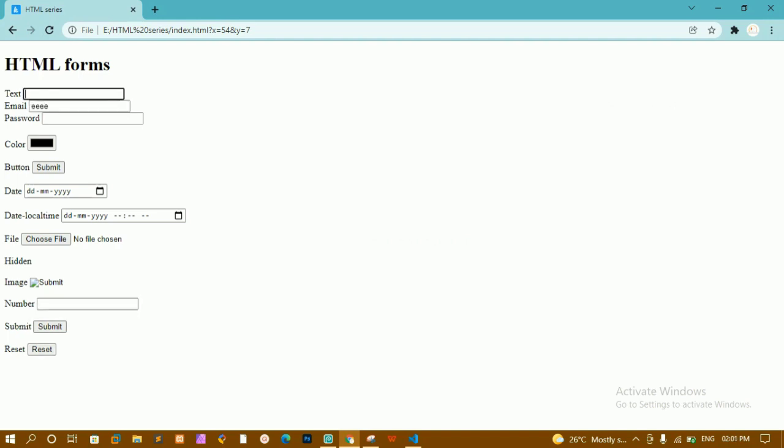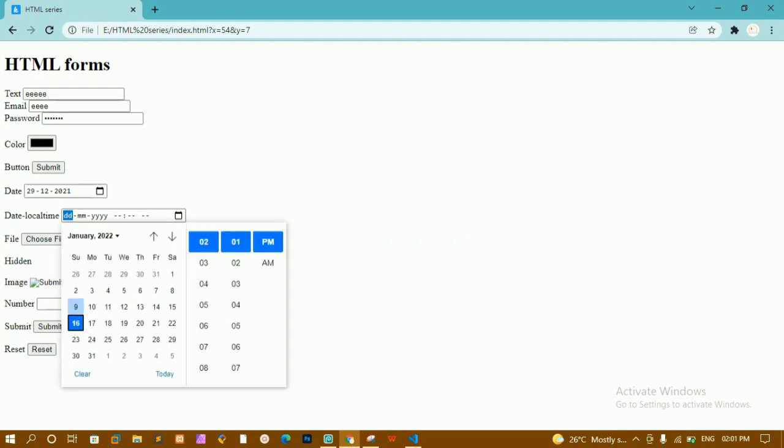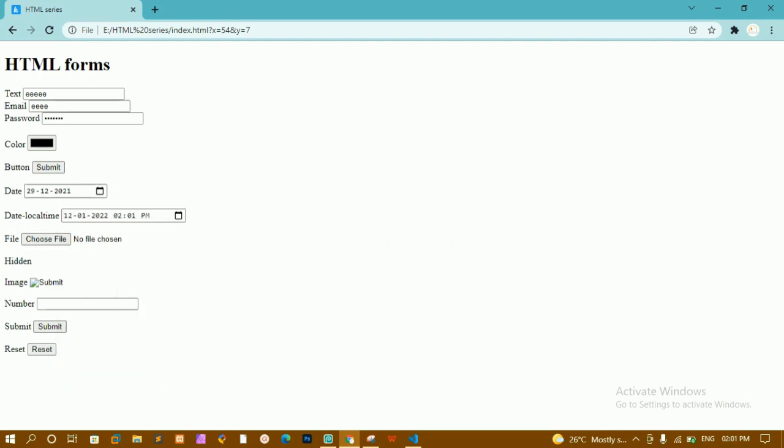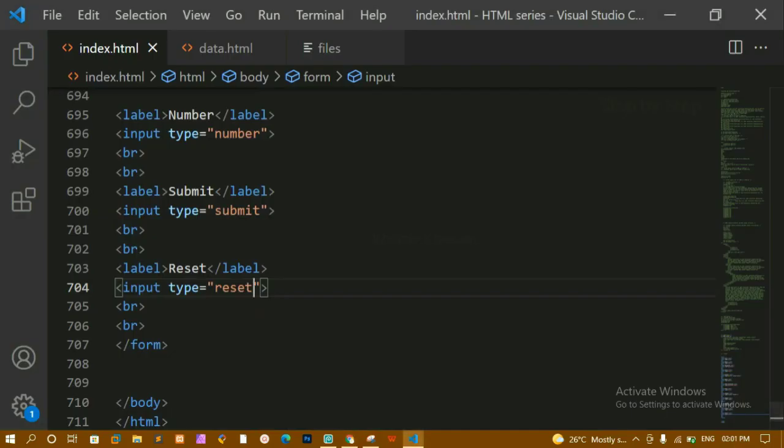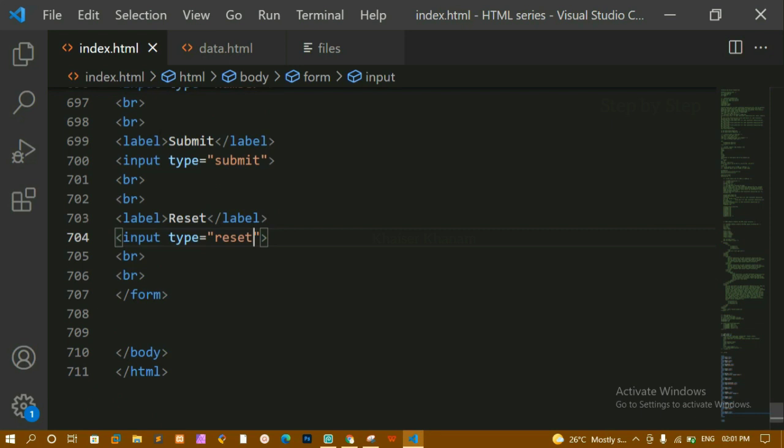Now here I'm just going to write something and here also I'm writing something. Now here I have just selected some random numbers. I'll select one date and also from here I'm going to select this thing. And then finally, whenever I click on reset, you can see all the values are reset. This is how we are going to use reset. Whenever you want to reset something, we just use that one.